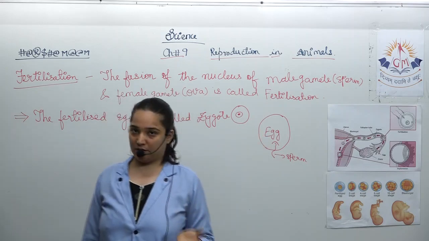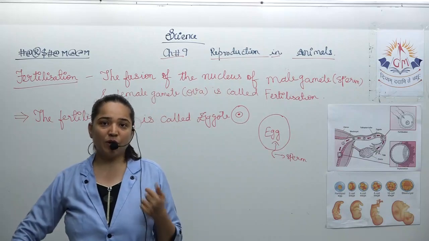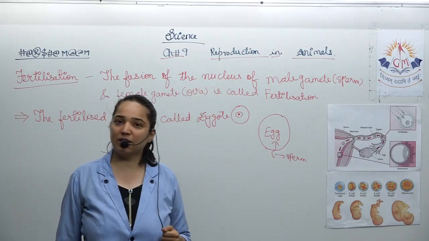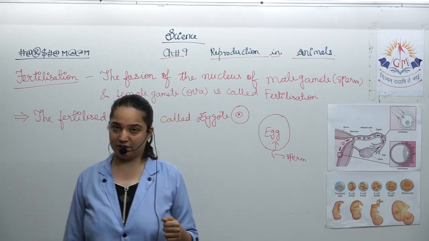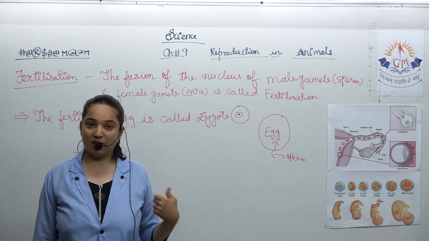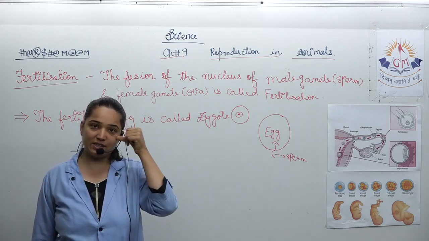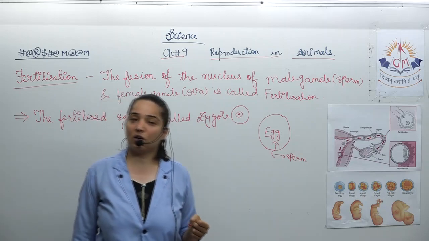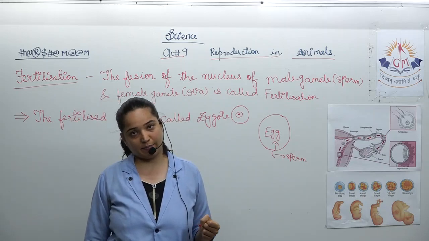I hope you are able to understand. As we already know, the nucleus contains the hereditary characters, and that is called gene, or in short it is the DNA, that is deoxyribonucleic acid.